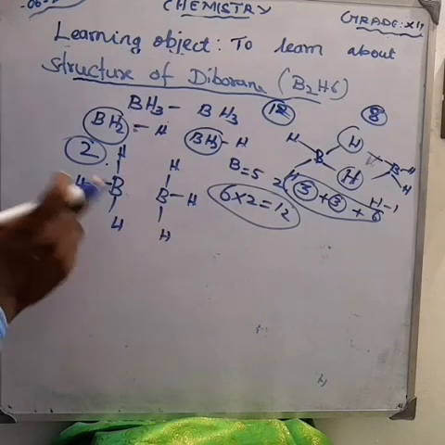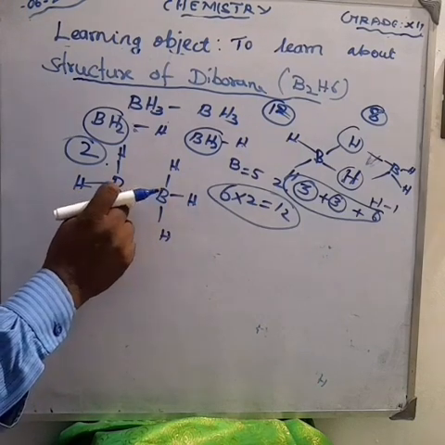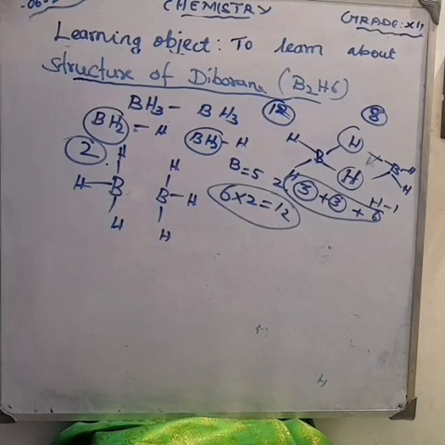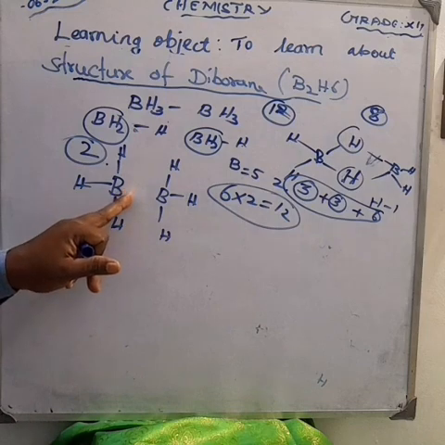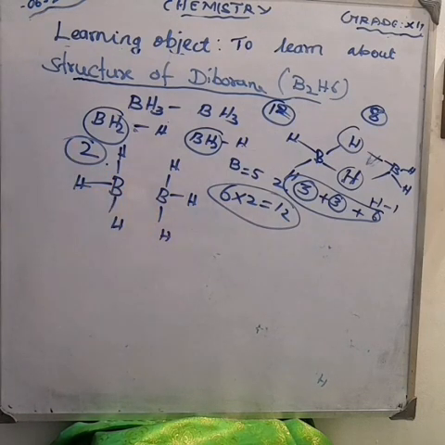So for this boron, if we need to form a bond, there is no electron. There is a shortage of electrons. Due to this shortage, these bonds are not sufficient to form normal covalent bonds.